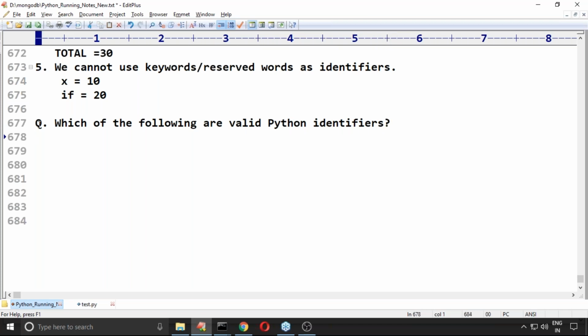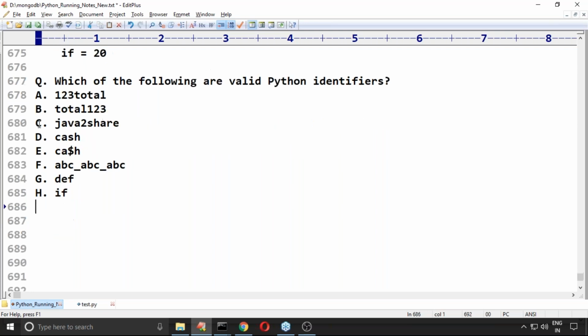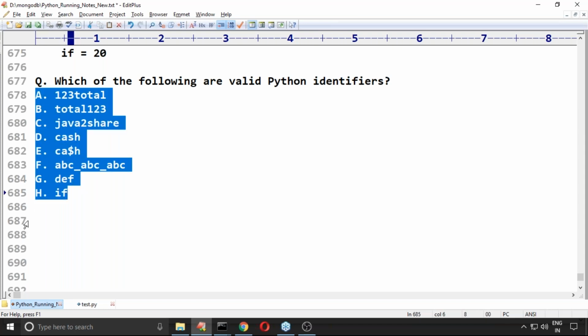Sir, I'm taking 123total, then 123, then Java share, cache, $H, then ABC_ABC, then DEF, then if. Please confirm which among these are valid Python identifiers.